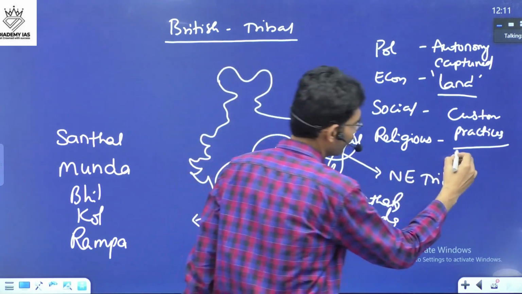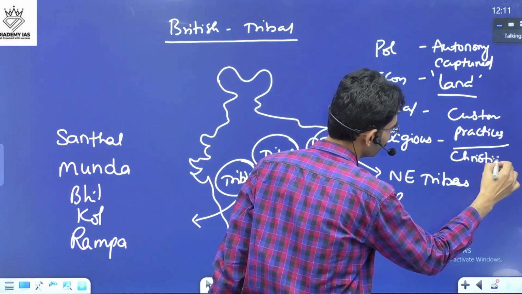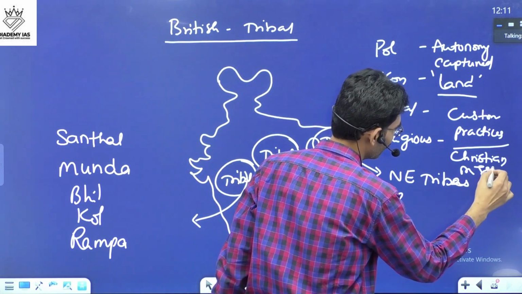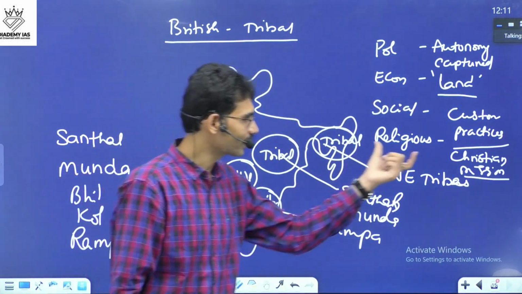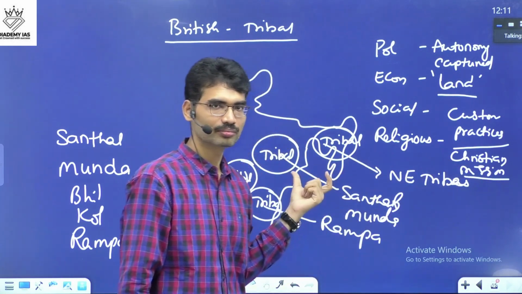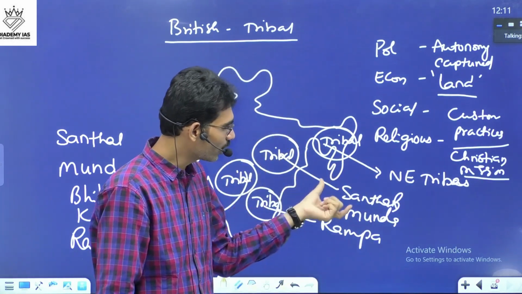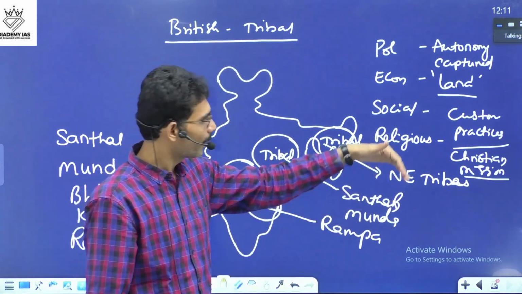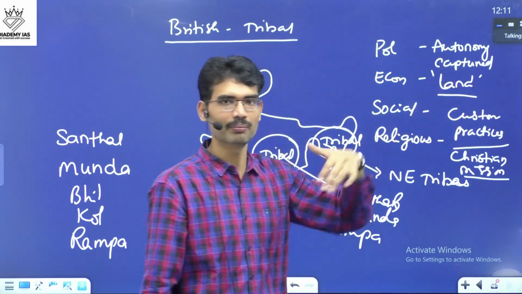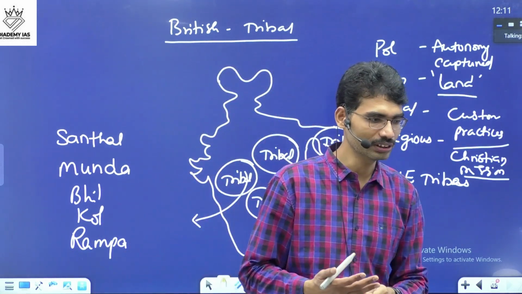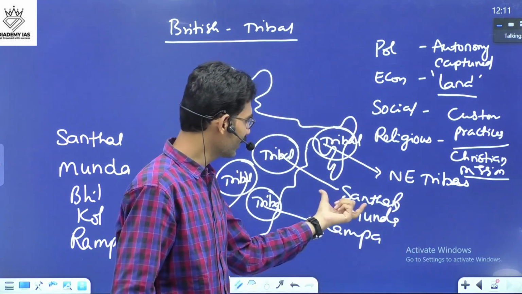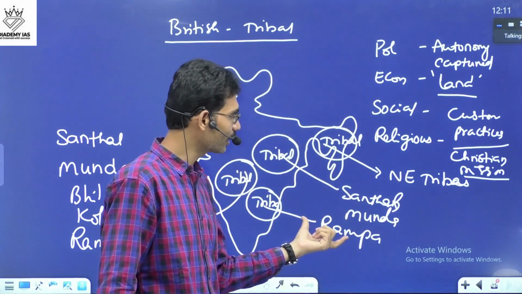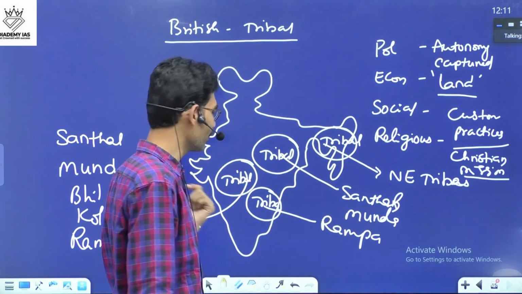With Christian missionaries, these customs and practices also got affected. Now this also alienated them, and all these reasons made the tribals attack them. And that is why the Santals also, the Rampa rebellion and the Munda rebellion, everywhere.